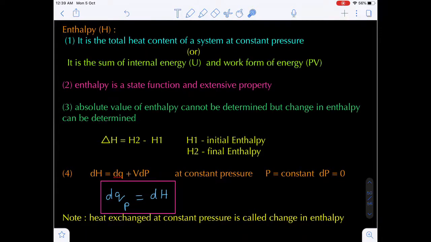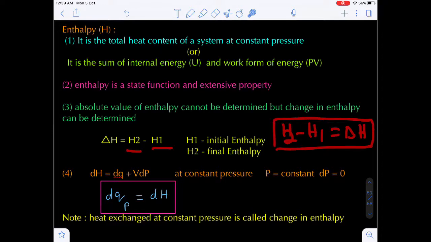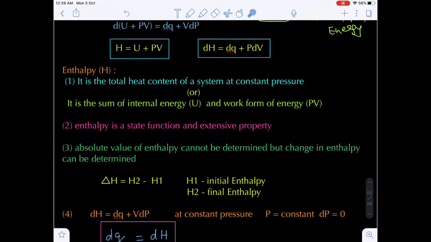Okay. Enthalpy is a state function. Yes. It is an extensive property. Yes. It is a mass dependent property. The absolute value of enthalpy cannot be determined, like internal energy, but we can determine the change in the enthalpy. Let's suppose H1 is the initial enthalpy and H2 is the final enthalpy. So H2 minus H1 will be the change in the enthalpy. Okay.